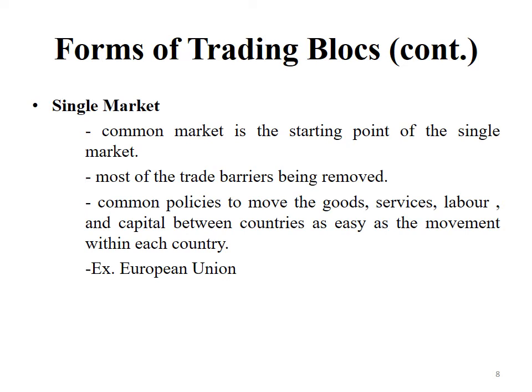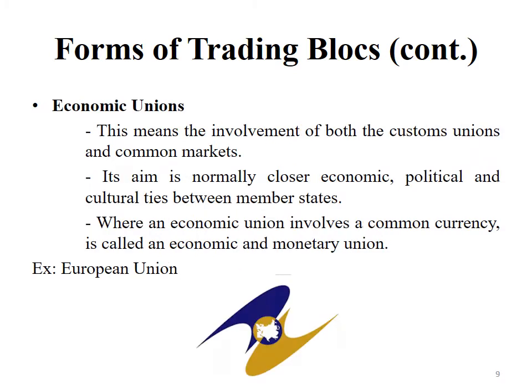A common market is usually referred to as the first stage towards the creation of a single market. It usually is built upon a free trade area with no tariff for goods and relatively free movement of capital and services, but not so advanced in reduction of other trade barriers. So the European Union we can take as an example of this single market.